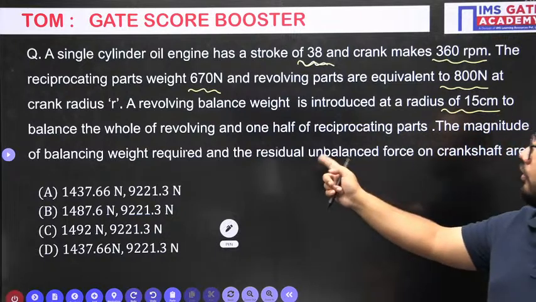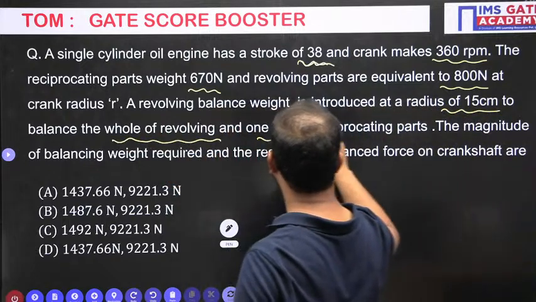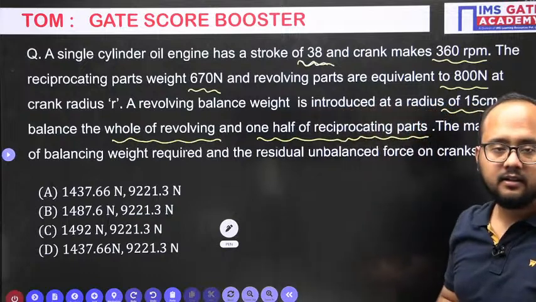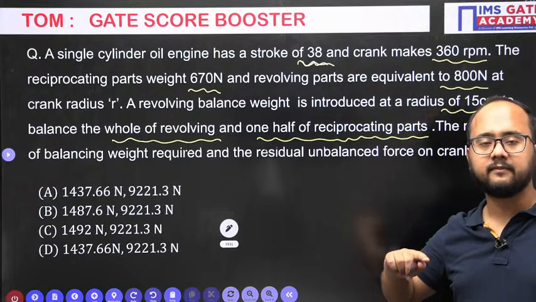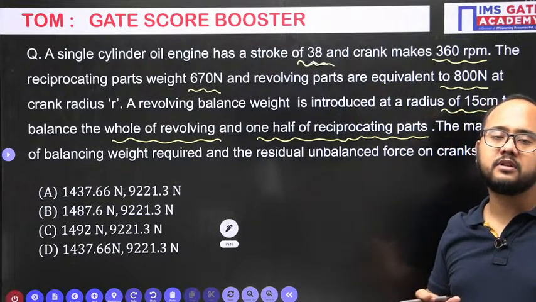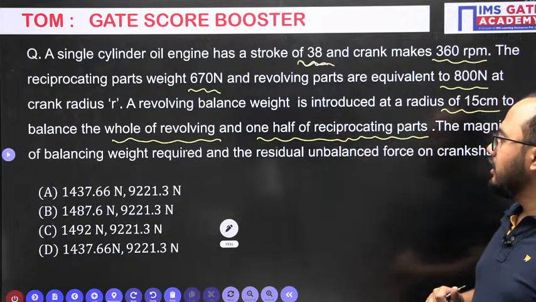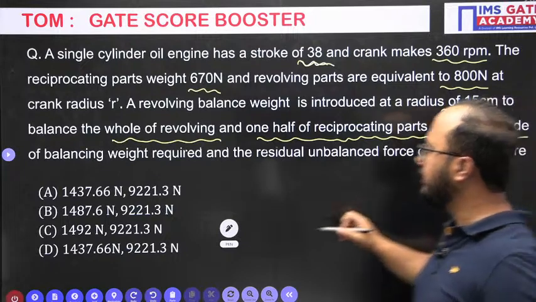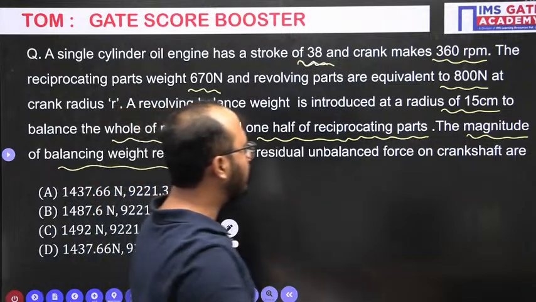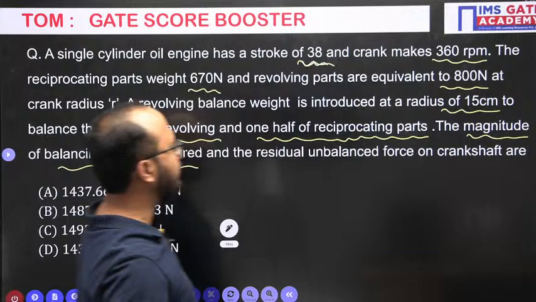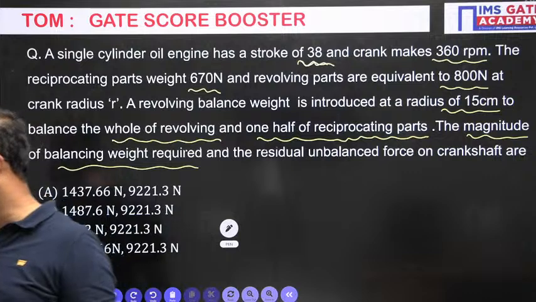To balance the whole of the revolving mass and one half of the reciprocating mass. So what are we balancing? Complete revolving mass and one half of the reciprocating parts. That is our agenda in this particular problem. The question is the magnitude of the balancing weight required and the residual unbalanced force on the crankshaft. That is what they are asking. Okay, Rahul, just try this question.